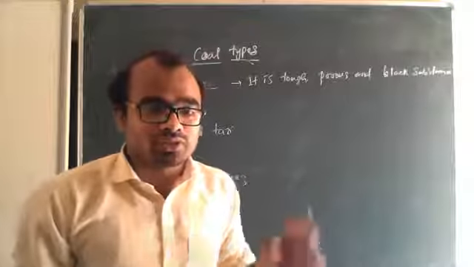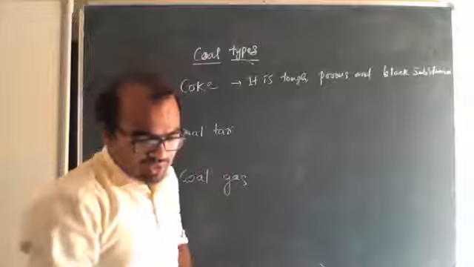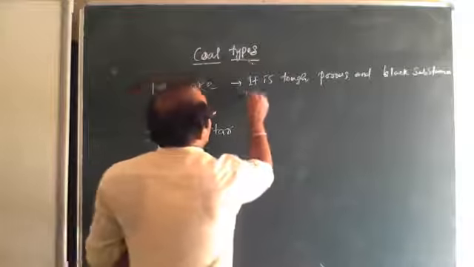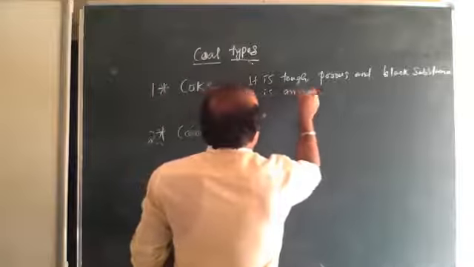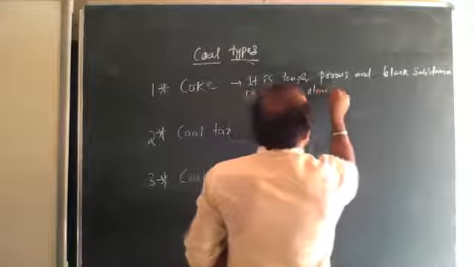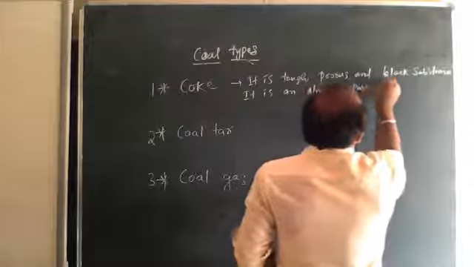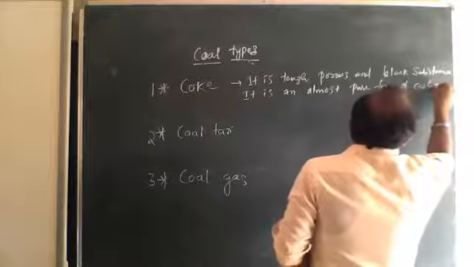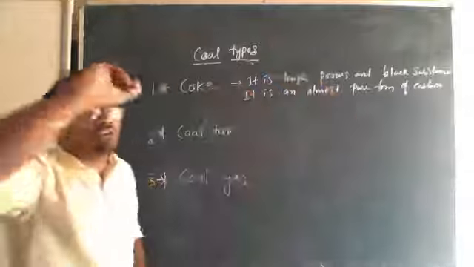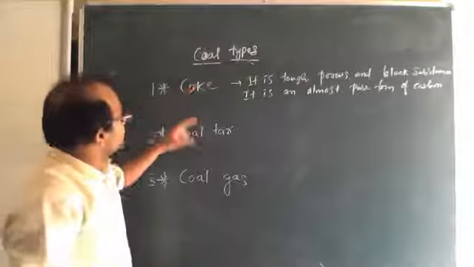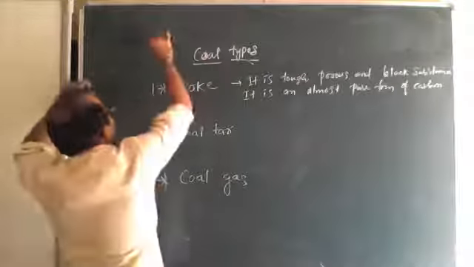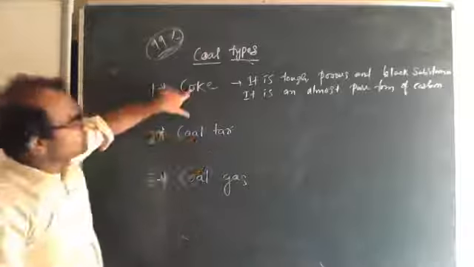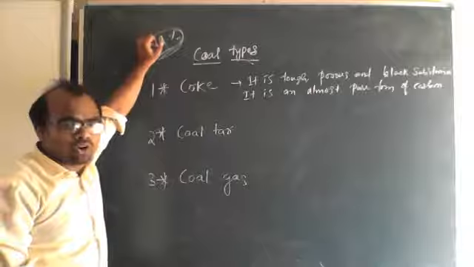You understood this point. What else? It is an almost pure form of carbon. This is about 99% pure form of carbon. So coke is almost the pure form of carbon.